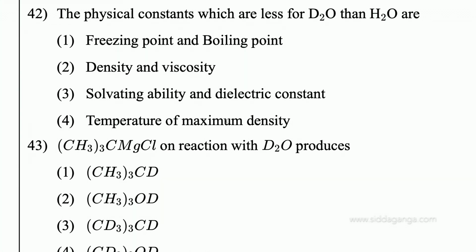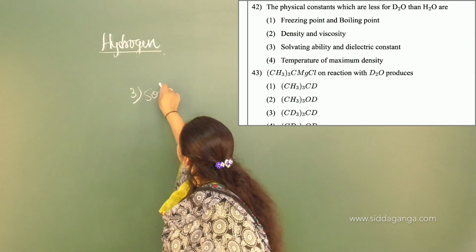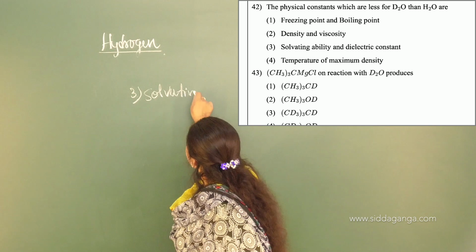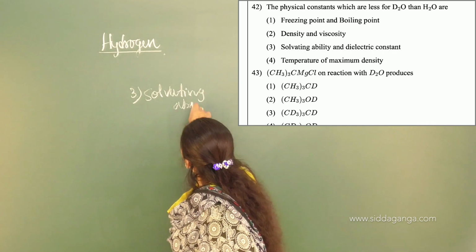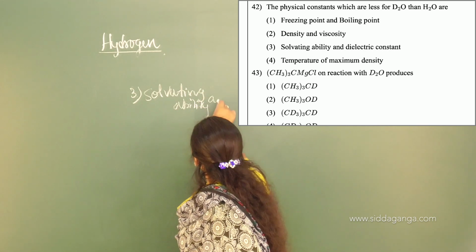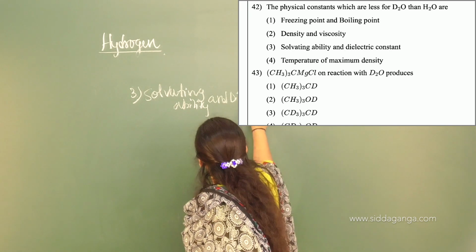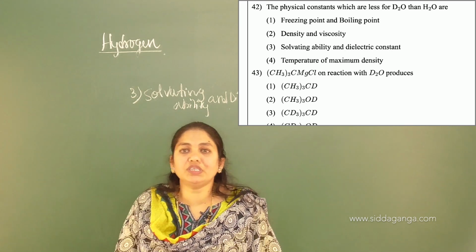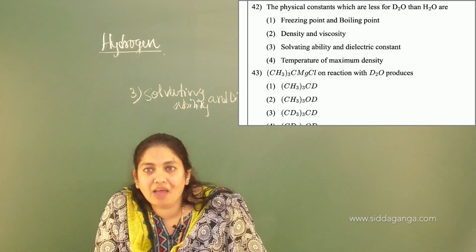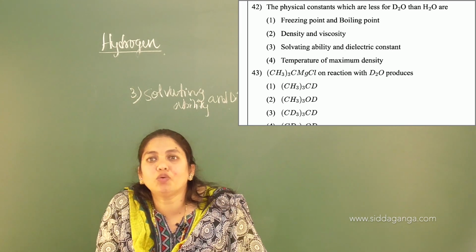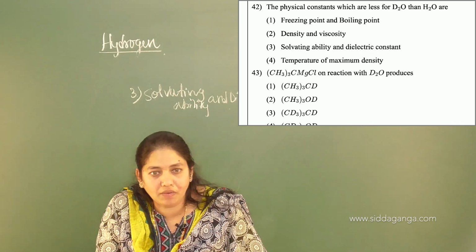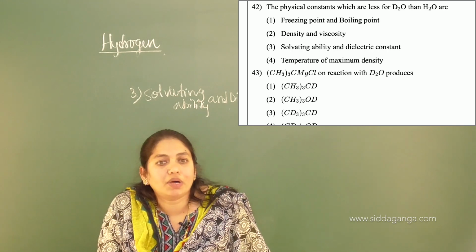So the physical constants which are less, you remember, the answer for this one is the third one. That is solvating ability and dielectric constant. So these are the two physical properties which have lesser values for D2O than H2O, our ordinary water.